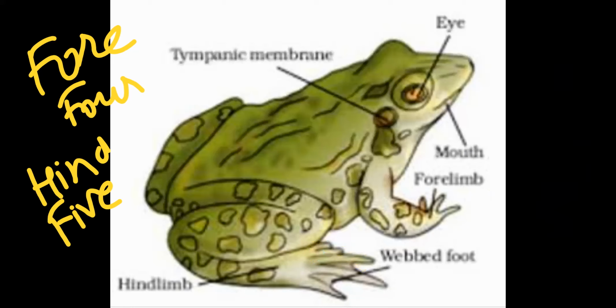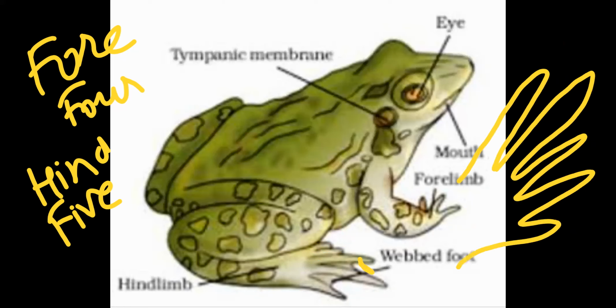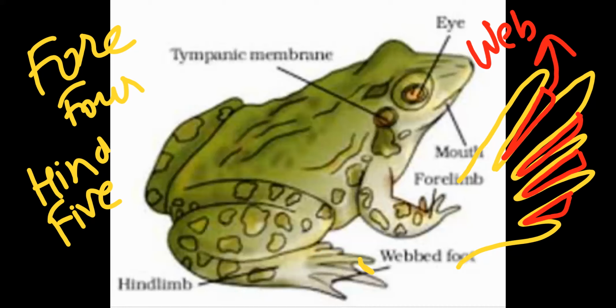In the hind limbs, if you can make out over here this type of membrane, suppose this is the first digit, second, third, fourth, and fifth, like this. Between two adjacent digits, a membrane-like structure is present, and due to that, we call this structure the web. This membranous structure we call the web.